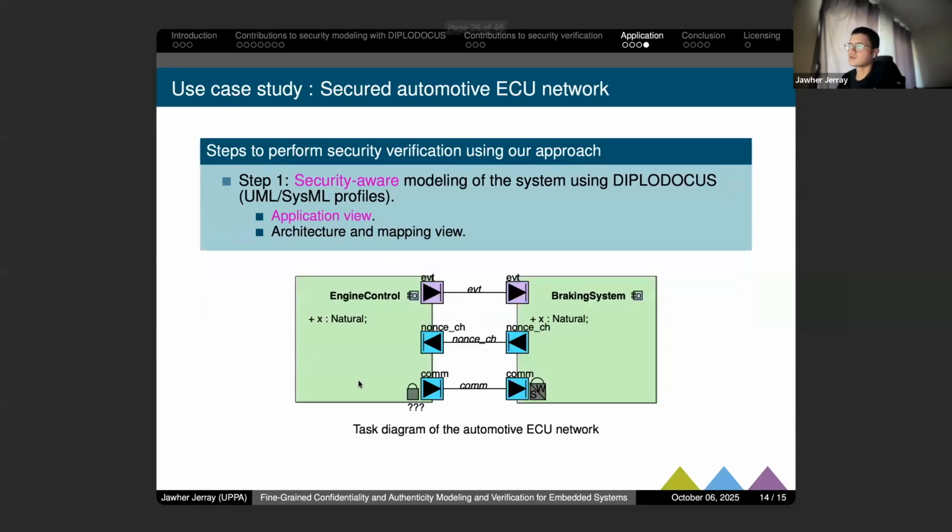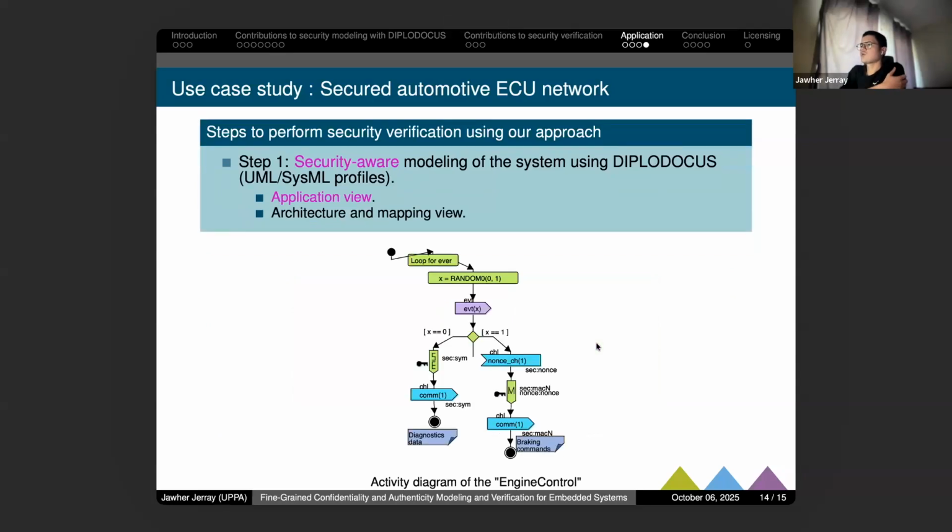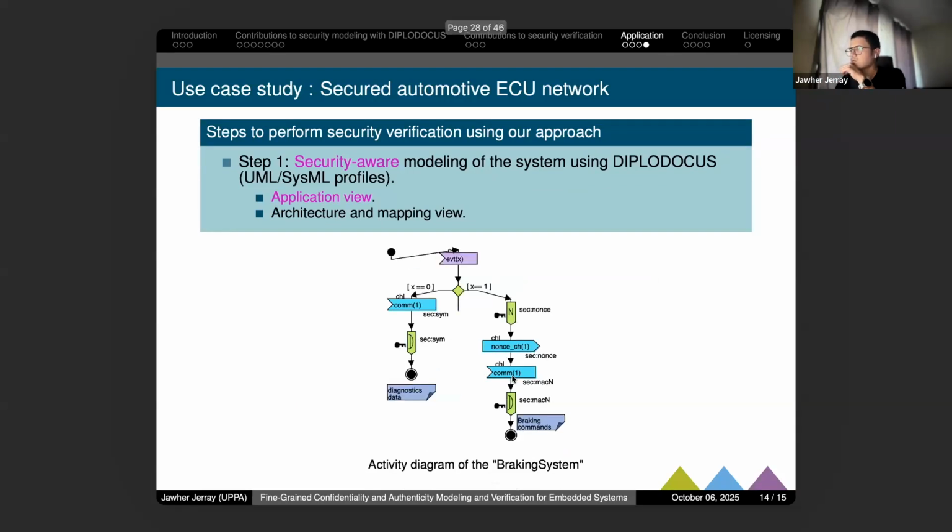Then for each task here, we will present the activity diagram, the behavior of this task. For the first one, we have two types of messages that we have to send: diagnostic messages and braking controls. The first one needs to verify authenticity and confidentiality, so we use a security pattern that allows that, which is symmetric encryption. For the second one, we are going to use the nonce and also the MAC communication. For the second task, we do the same thing.